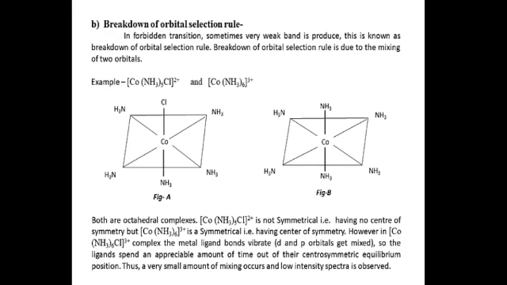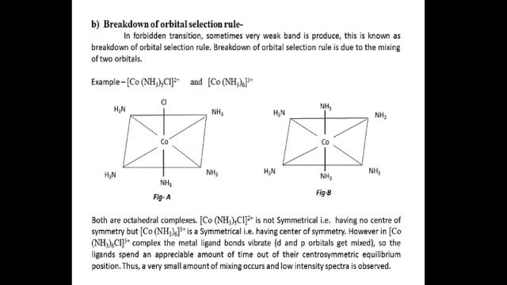Example, there are two complexes, figure A and figure B. It is clear that in figure A, there is no center of symmetry because metal ion is attached with two types of ligands, that is 5 ammonia and 1 chloride ligand. But in figure B, there is center of symmetry because metal ion is attached with all 6 ammonia ligands only. Both are octahedral complexes; figure A is not symmetrical, that is having no center of symmetry, but figure B is symmetrical, that is having center of symmetry.